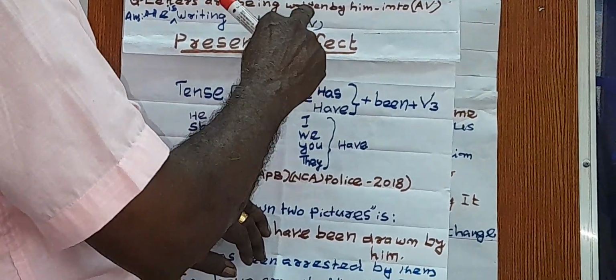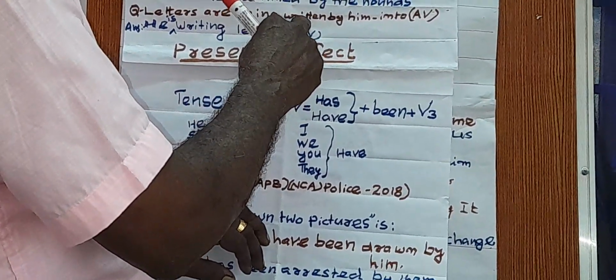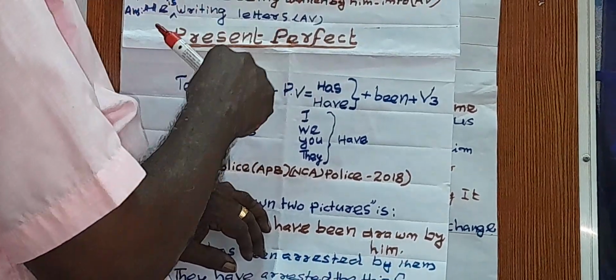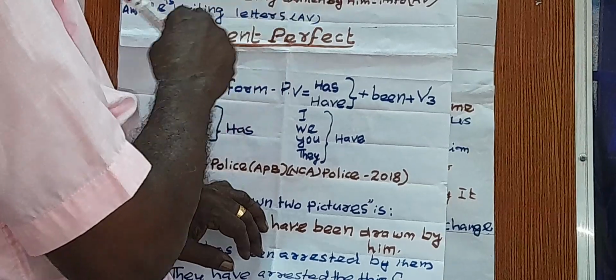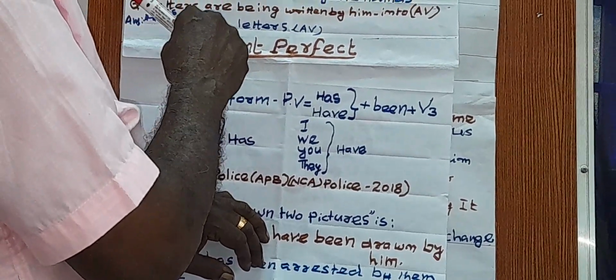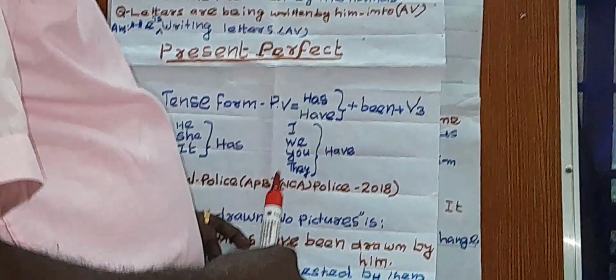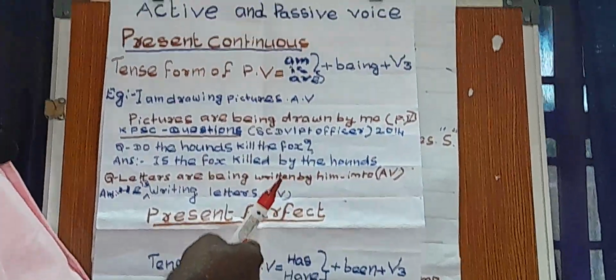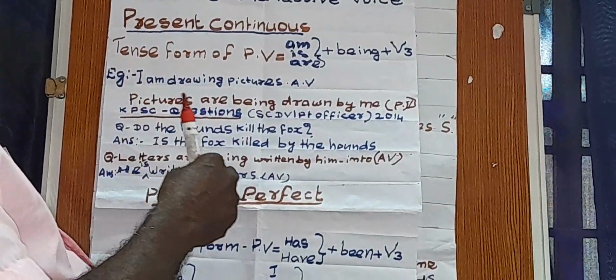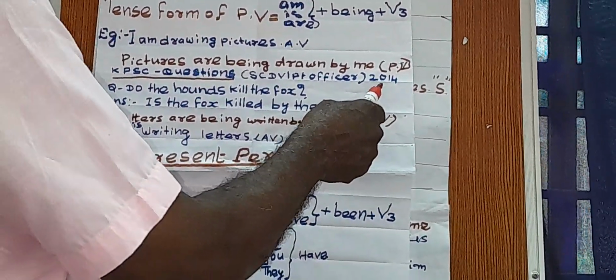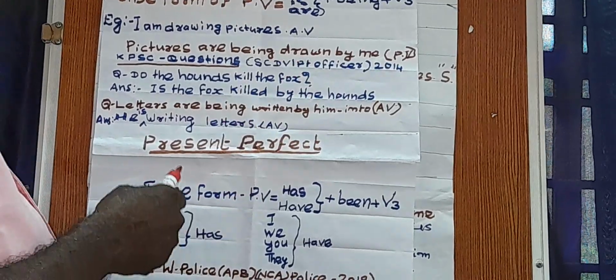In the passive voice form we gave V3; you have to convert it into V1 plus ing. So he is writing letters. It is active voice. These are some of the questions asked in the Public Service Commission in various tests, and I have given the period in which they were asked.